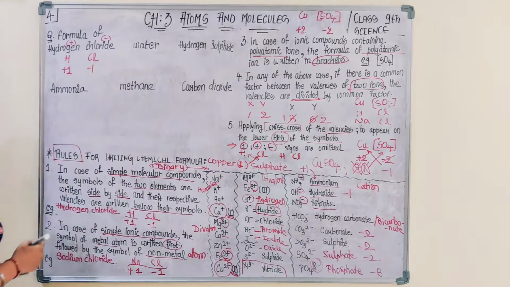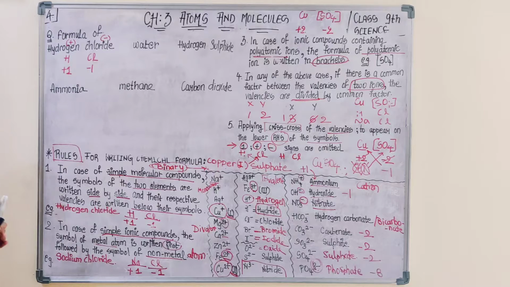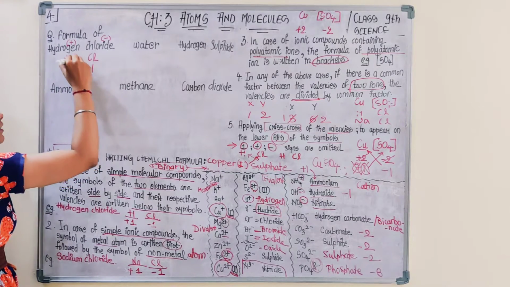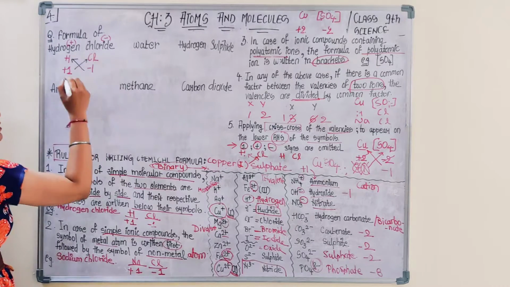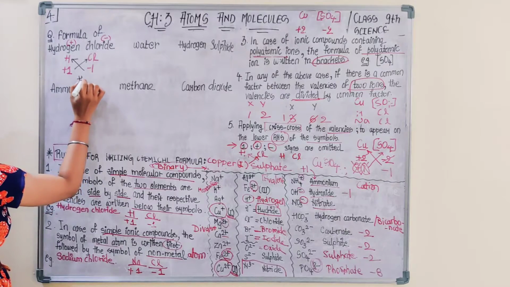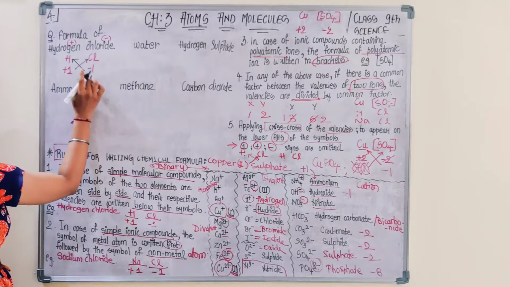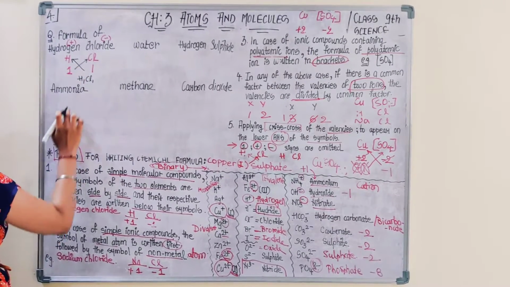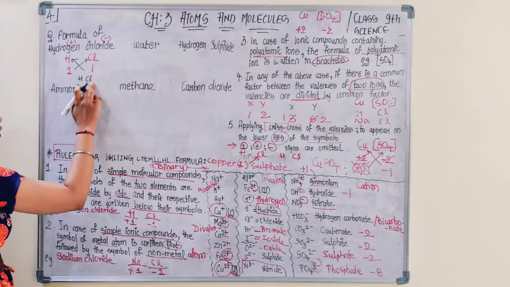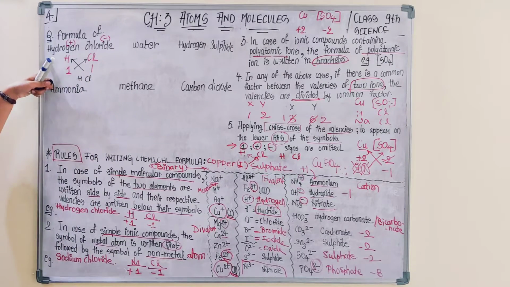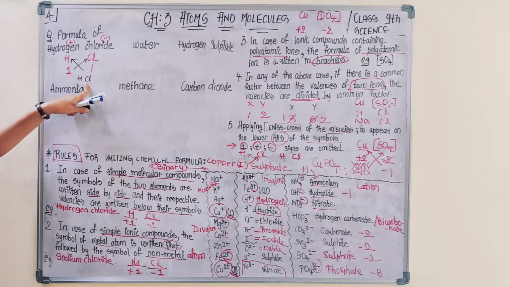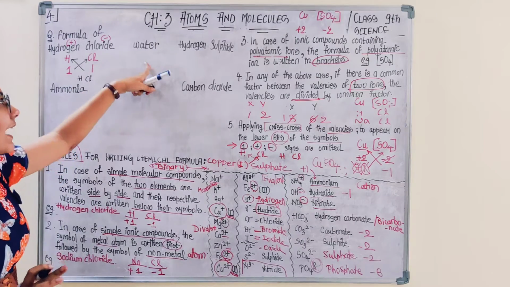Then you apply crisscross. Since there is no common factor to divide, you are applying crisscross. H1Cl1, you do not have to write minus or plus. Also if this is 1, you have to omit it. So what is the chemical formula for hydrogen chloride? HCl.